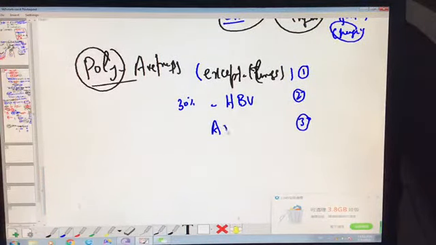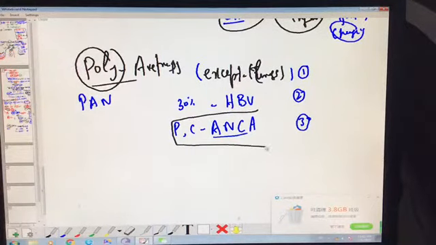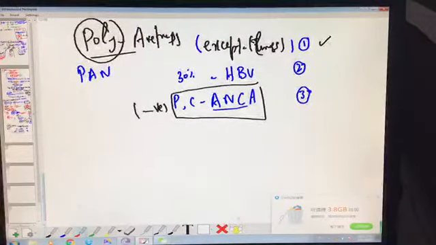The third thing, we go for ANCA. Why am I putting such stress on the ANCA antibody, C-ANCA, P-ANCA? Because the clinical features of polyarteritis nodosa are much similar to small vessel vasculitis. To differentiate them from small vessel vasculitis, check the ANCA antibody. If the ANCA antibody is negative, then I can think about polyarteritis nodosa. One feature is lung sparing, the main feature here.